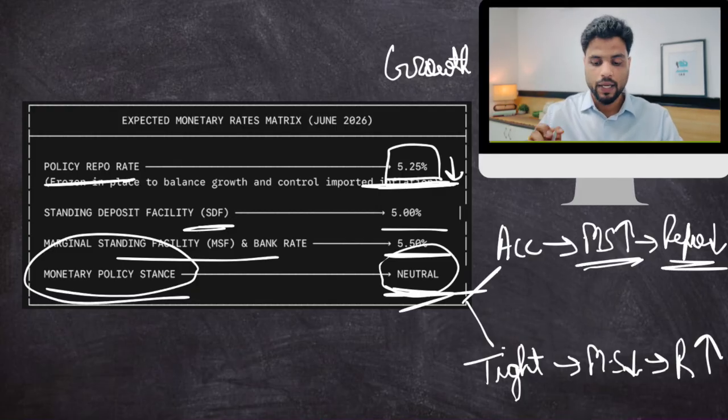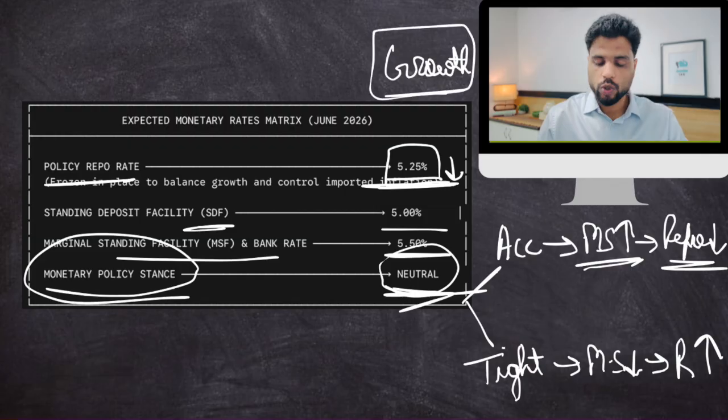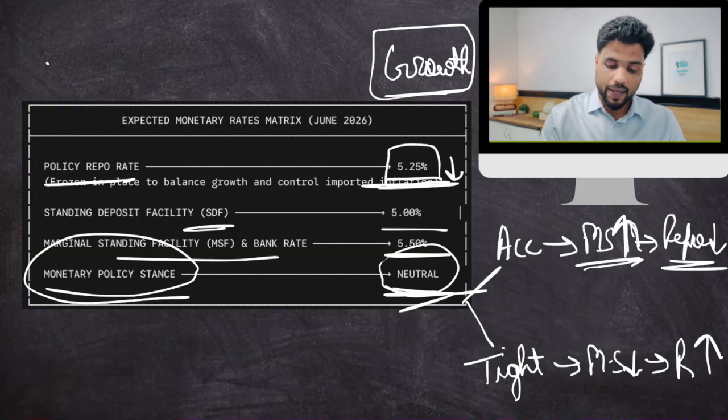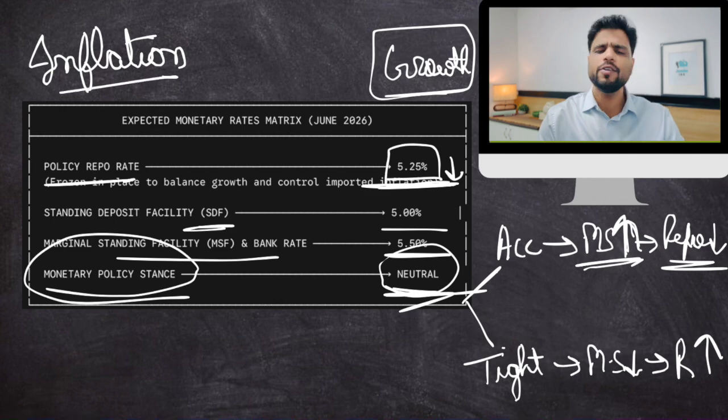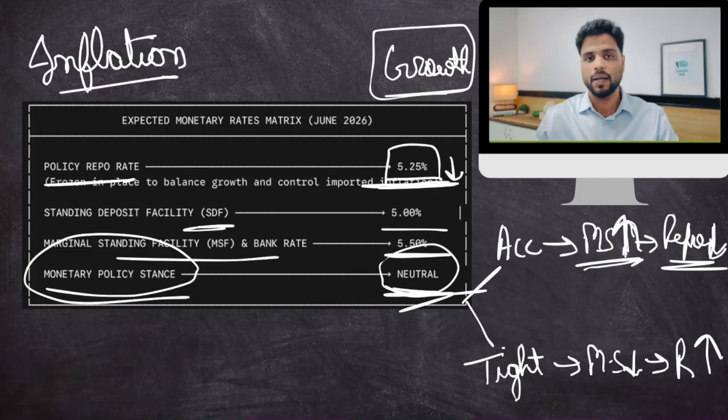Now why? Primary focus is to boost growth. To boost growth, you need to increase money supply. With increase in money supply, inflation is also going to get a boost. Now, if inflation is already very low, RBI doesn't mind boosting this inflation to boost growth. But if inflation or the risk of inflation is high, then RBI is scared of reducing repo rate or increasing money supply.